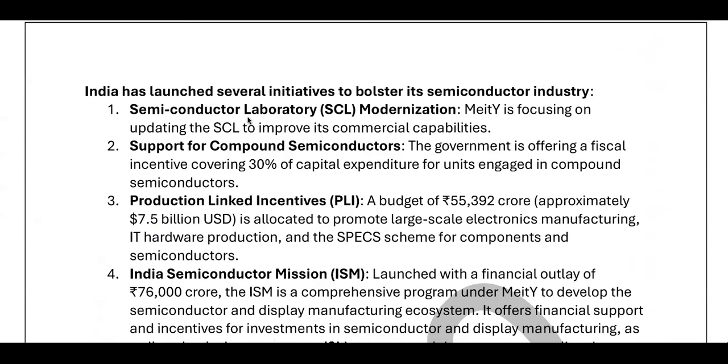Now see, semiconductor laboratory modernization. So laboratories are required in the design phase, assembly phase, and fabrication phase. Now it is easy for you to understand. You don't have to memorize it by heart. It will be easy for you, right?